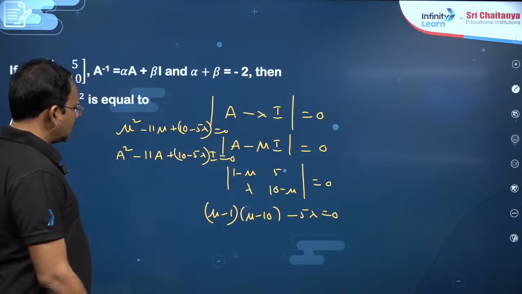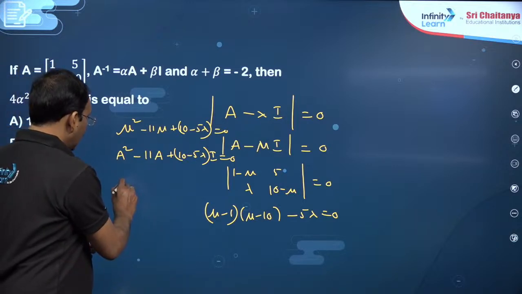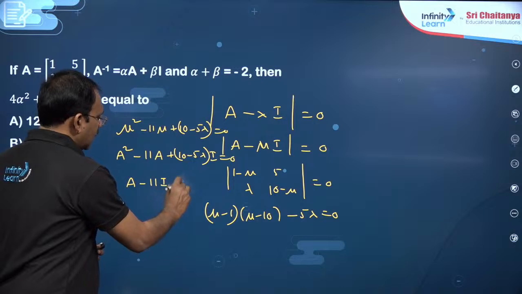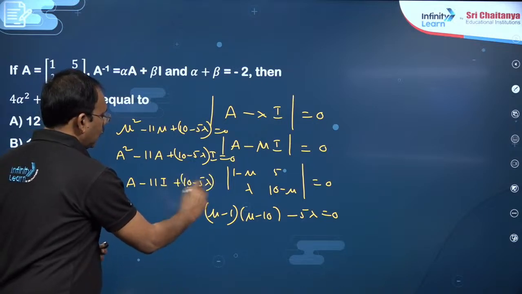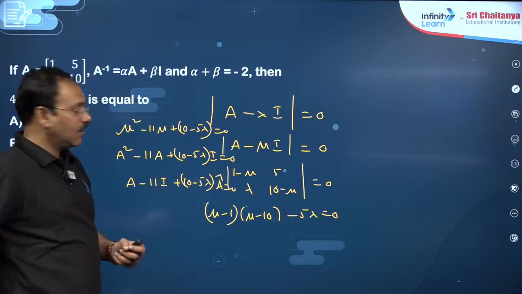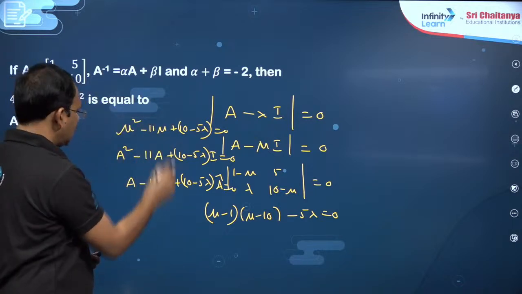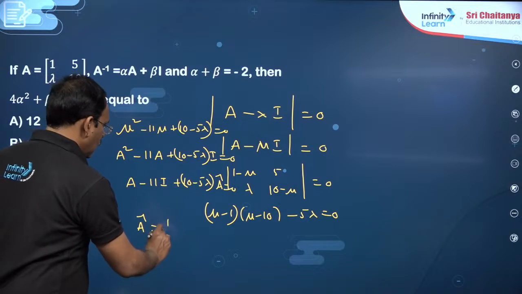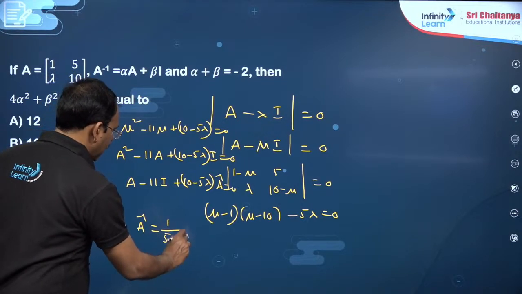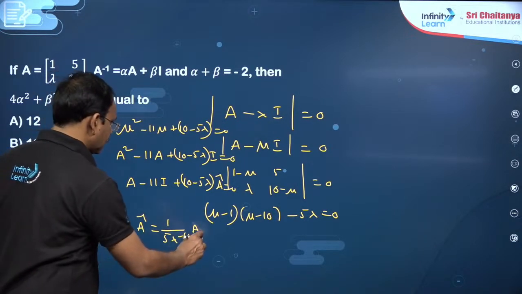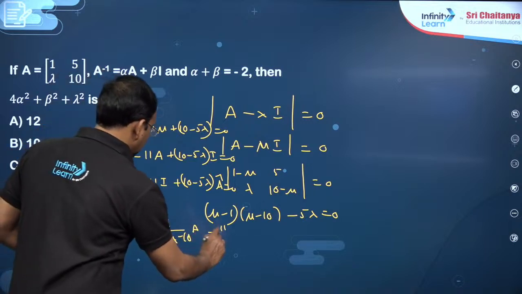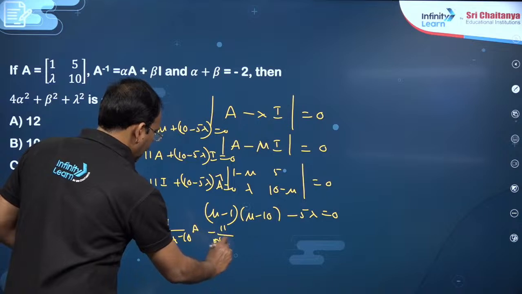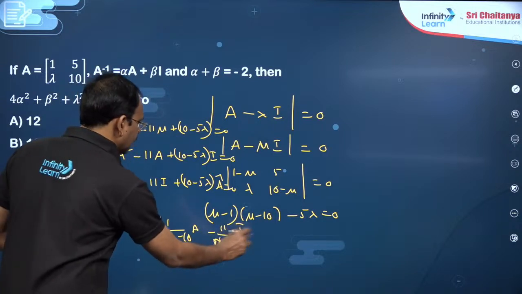Now if A inverse exists, multiply with A inverse, you will get A minus 11I plus (10 minus 5 lambda) into A inverse is equal to 0. So now you want A inverse, you can simplify, my dear friends, A inverse is equal to 1 by (5 lambda minus 10) into A, okay, minus 11 by (5 lambda minus 10) into I. This is the point.